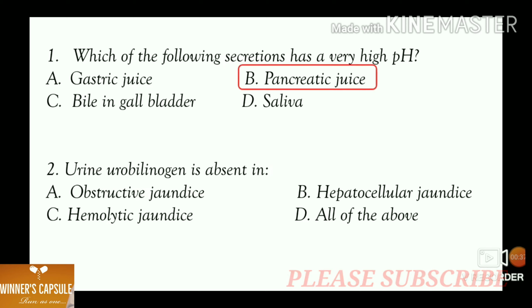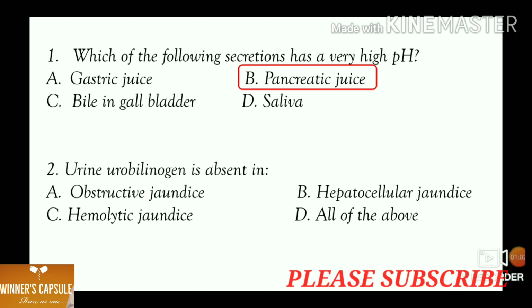Pancreatic juice. The pH of pancreatic juice is almost 7.5, whereas the pH of gastric juice is between 0.9 to 1.2. Saliva it is between 6.35 to 6.85, whereas bile in the gallbladder is 8 to 8.3. So the secretion which has highest pH is pancreatic juice.